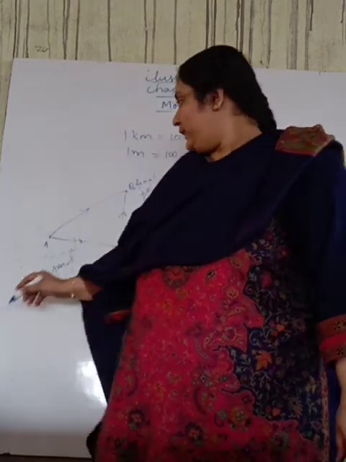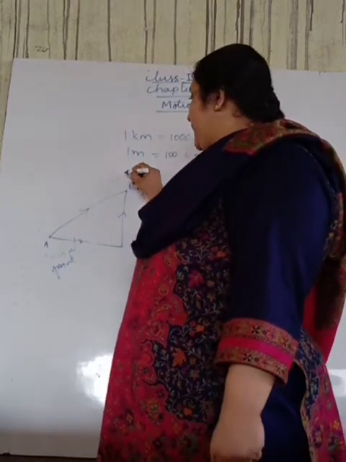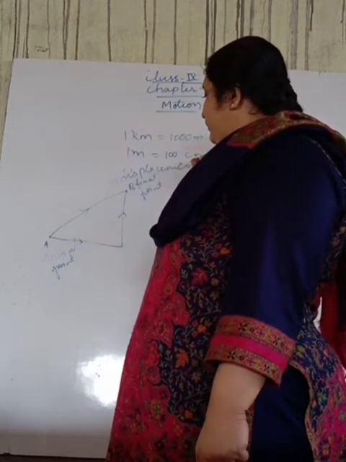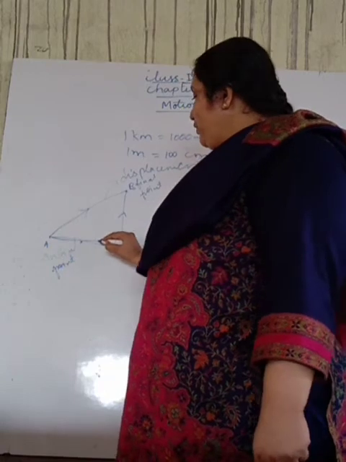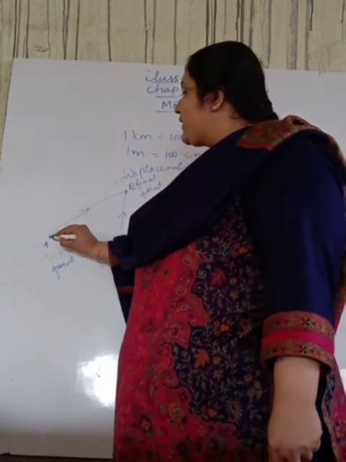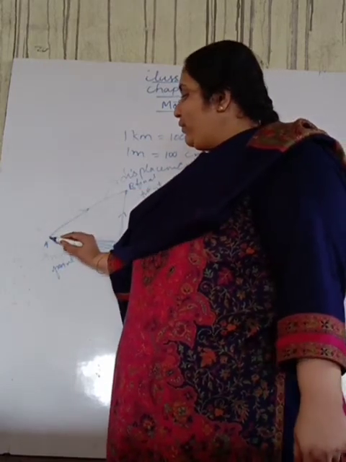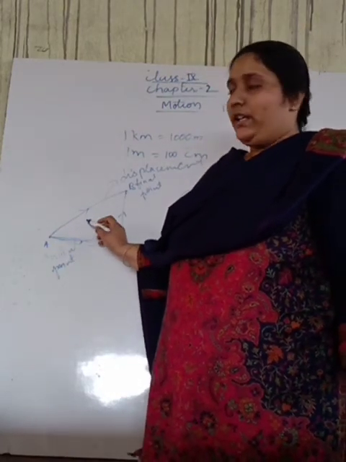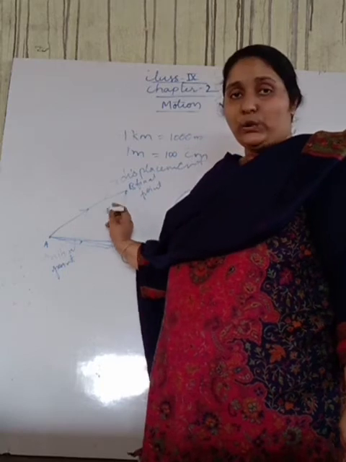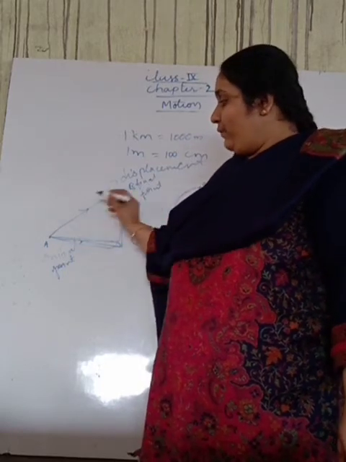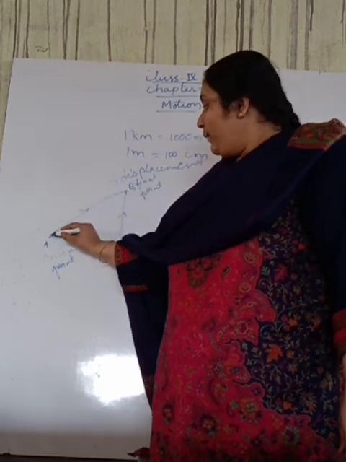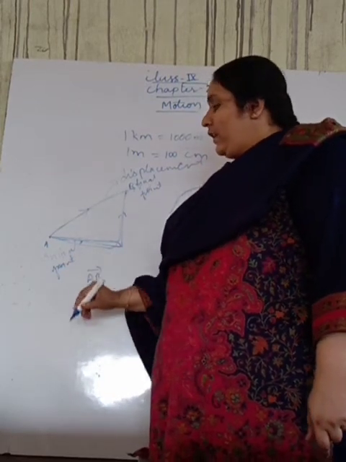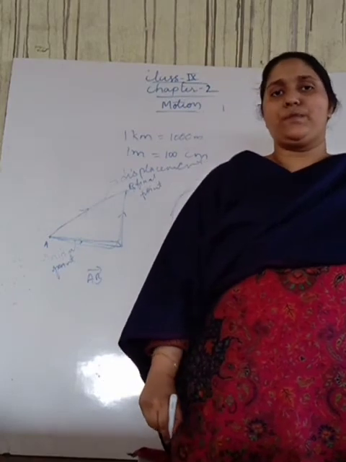This is our displacement. If I want to show distance, this will be my distance. To draw the displacement vector, I consider the initial value and final value, from initial to final. So AB is our displacement vector, AB bar.